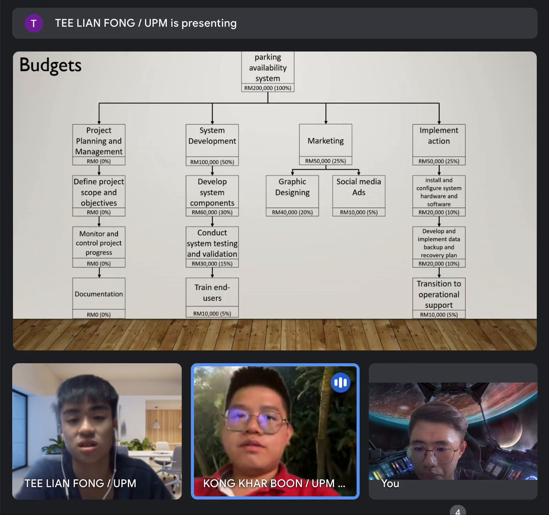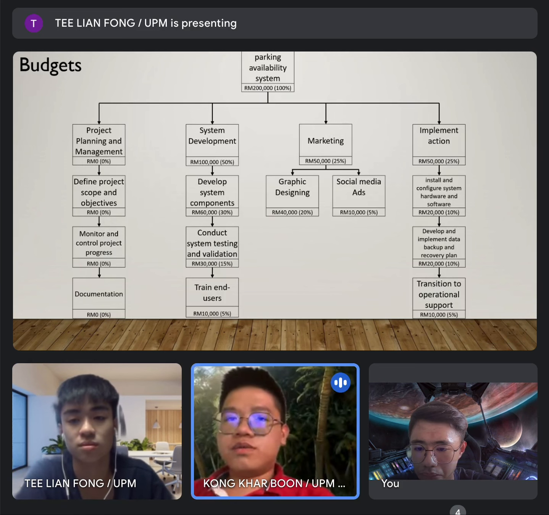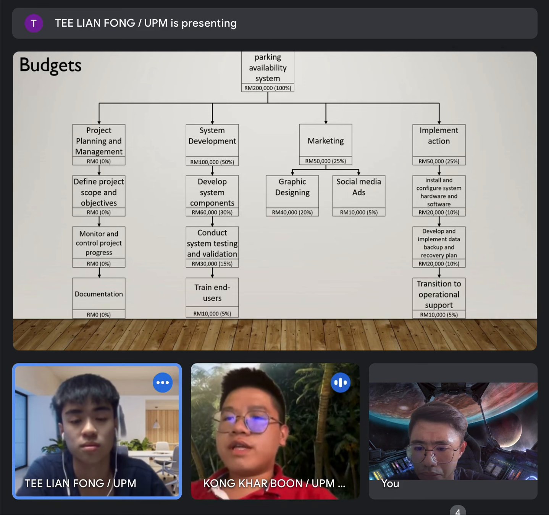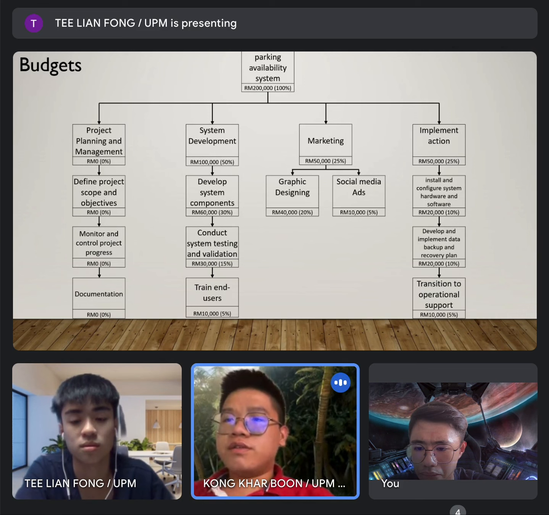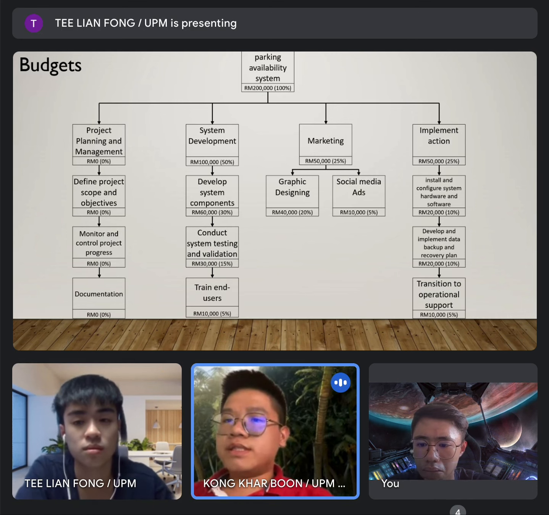Okay, so now I would like to introduce the budget part. For the parking arrival system, we have 200,000 for the budget for this project, divided into 4 parts: project planning and management, system development, marketing, and implementation. For project planning and management, we have not put any budget because it doesn't need any.